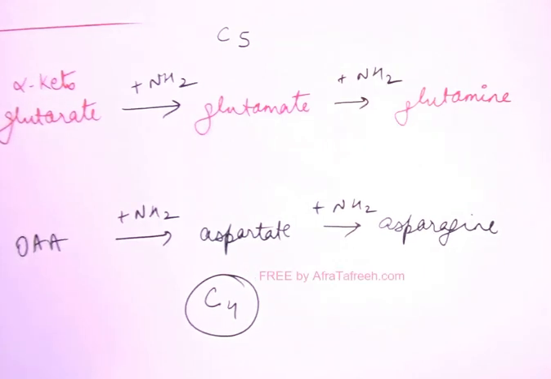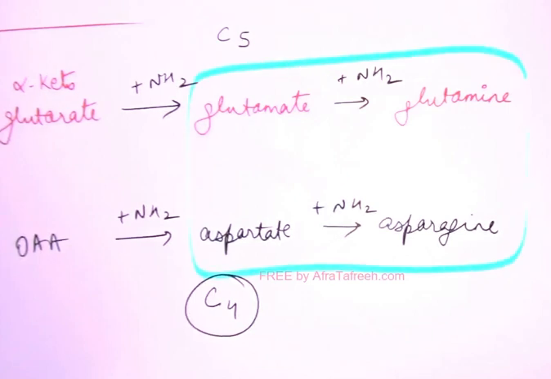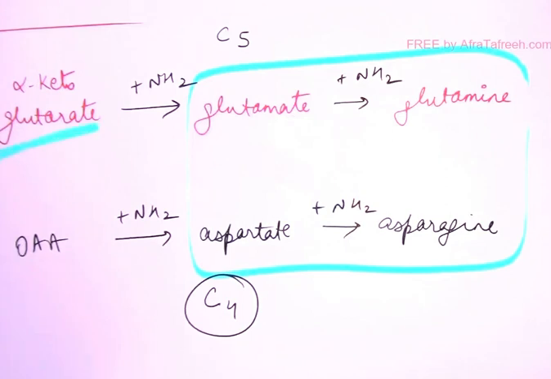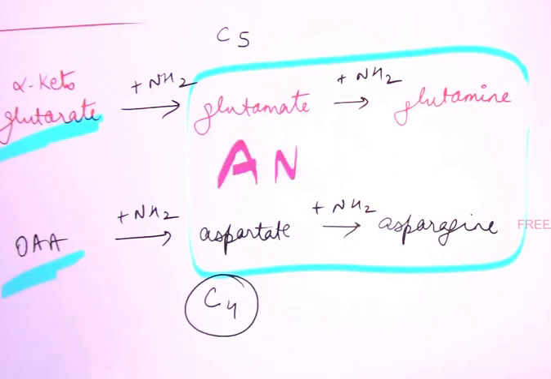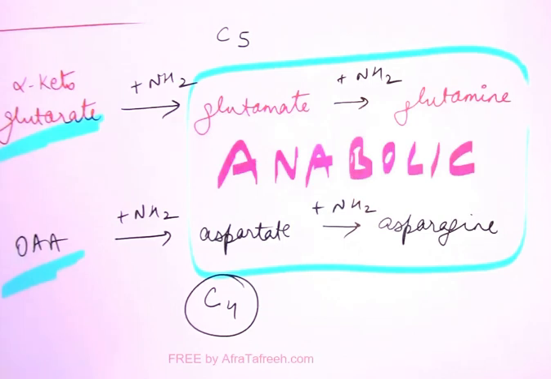Now see here, can you see these 4 are amino acids? Glutamate, glutamine, aspartate, asparagine. These 4 amino acids are synthesized from TCA cycle intermediates. I told you this is the anabolic role of TCA, that TCA intermediates are used for the synthesis of important things in the body. Here you can see 4 amino acids, obviously non-essential amino acids, being formed in the body from TCA intermediates. So this is the anabolic role of the TCA cycle.